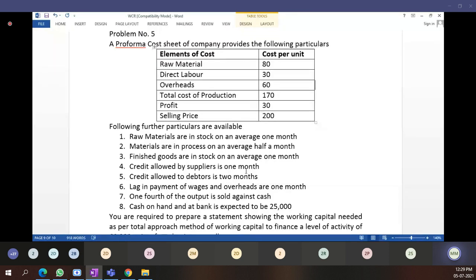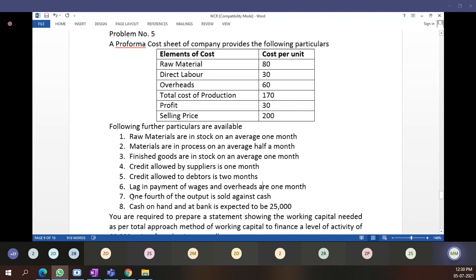Then sixth, lag in payment of wages and overheads is 1 month. Wages means direct labor, overheads, their value. Direct labor means wages we are going to pay to laborers. There is a lag in payment, means we have not paid. There are arrears, there are outstanding wages and overheads. This much is clear, students?